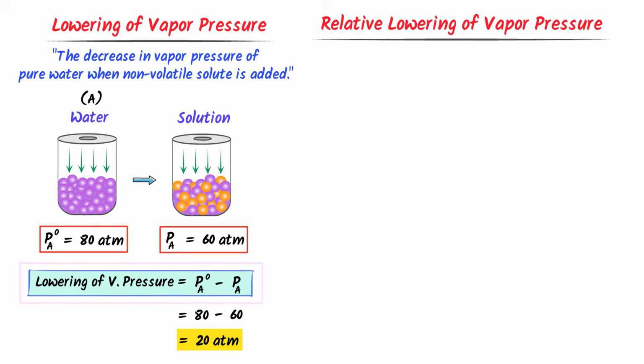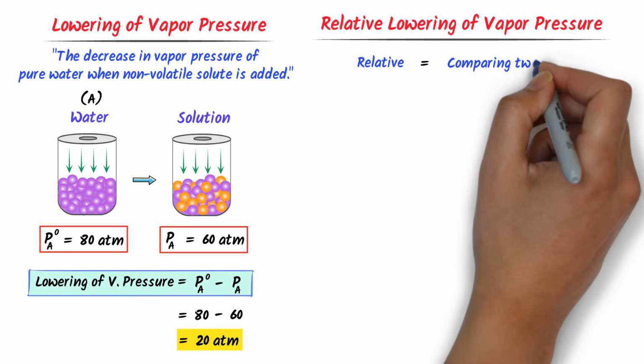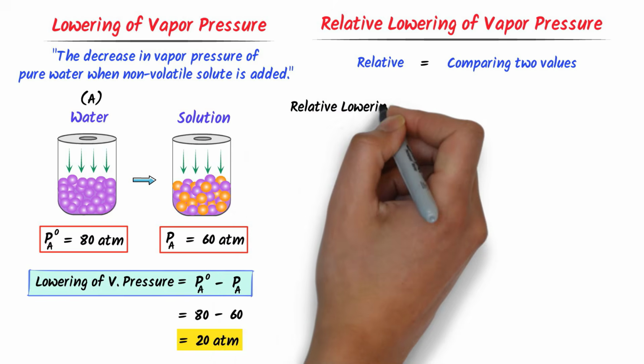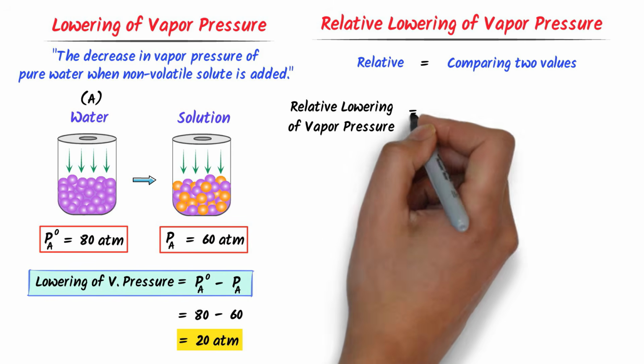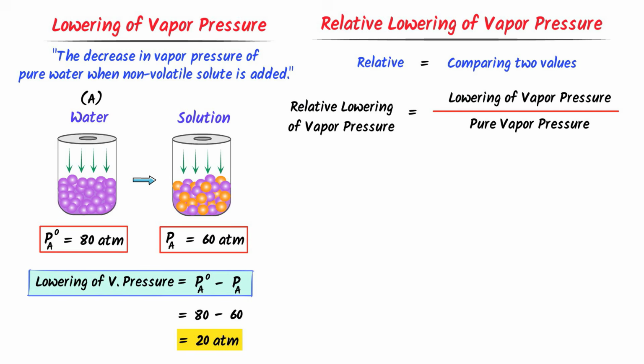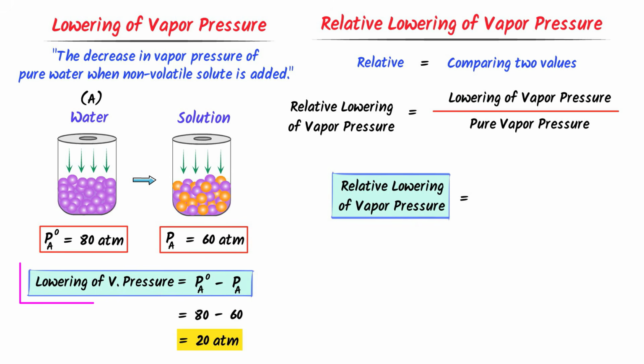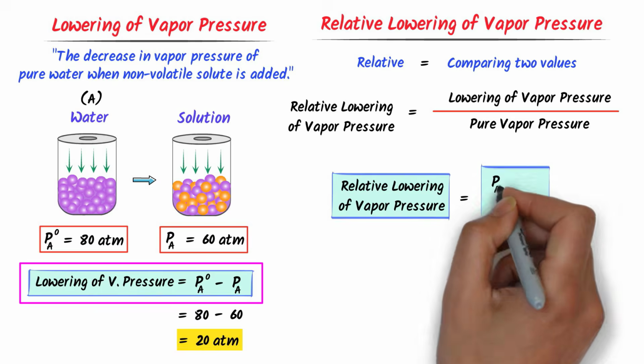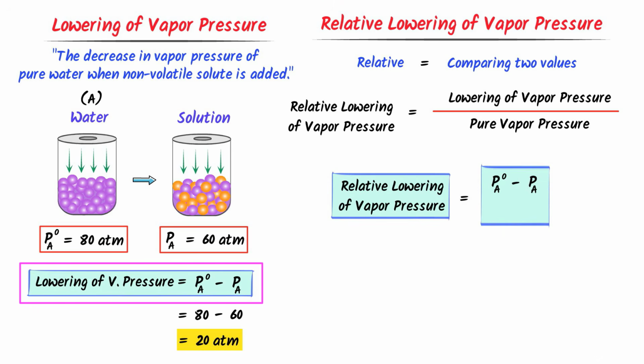On the other hand, relative means comparing two values. In relative lowering of vapor pressure, we compare lowering of vapor pressure to pure vapor pressure. We know that the formula of lowering of vapor pressure is PA naught minus PA, and we represent the vapor pressure of pure liquid by PA naught.